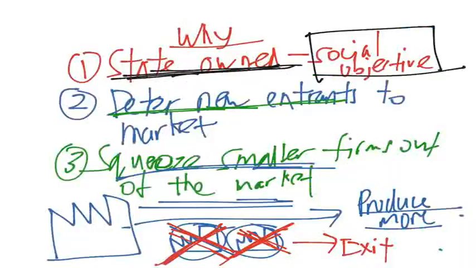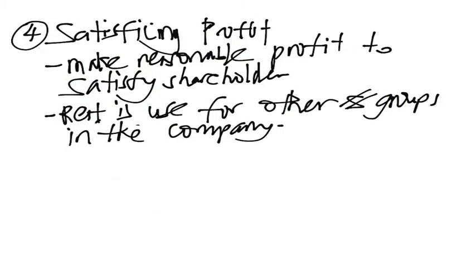Okay. Now, next is satisficing profit. This is the most common case that we can see in the behavior of firms. So, what does satisficing profit mean? In general, satisficing profit means the firms are doing a little bit of everything: a little bit of profit, a little bit of sales revenue, and a little bit of making the company happy, stuff like that.